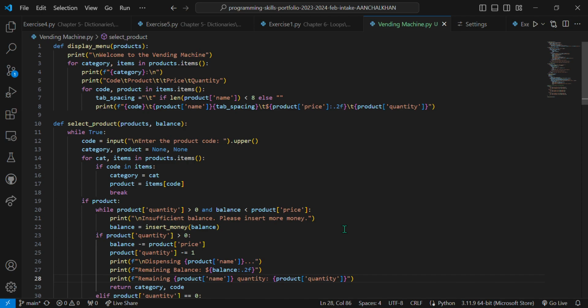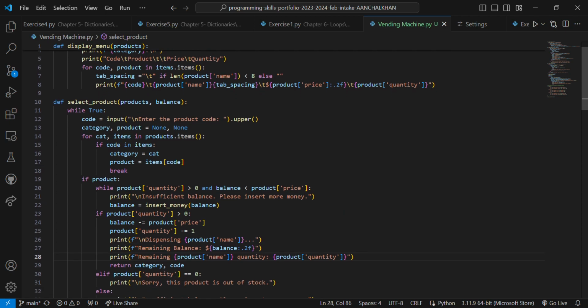The select product function prompts the user to enter the code of the desired product. It checks if the entered code is valid and if the product is available. If the product is available and the user has enough balance, it dispenses the product, updates the balance, and returns the category and code of the selected product.